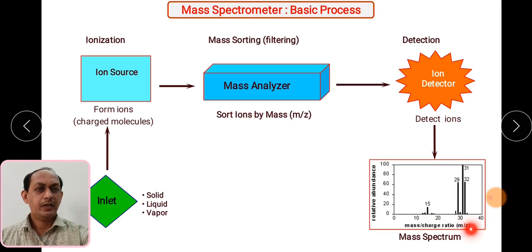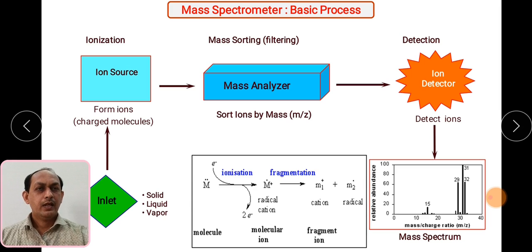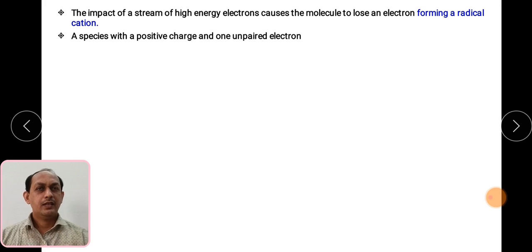Here you can see in the mass spectrum, it is the relative abundance against mass to charge ratio. You can see the intensity on this side, and here is the mass to charge ratio. So this is how we can record the mass spectrum of whatever sample whose structure analysis we want to do. So this is a molecule, then it is bombarded with electrons, so it results in the formation of molecular ions, or we can say radical cations, which are then further fragmented into fragment ions. So this is how we can analyze the sample inside mass spectroscopy.